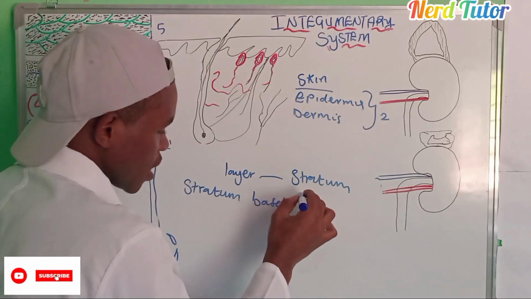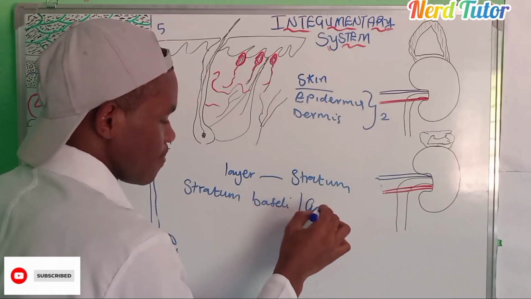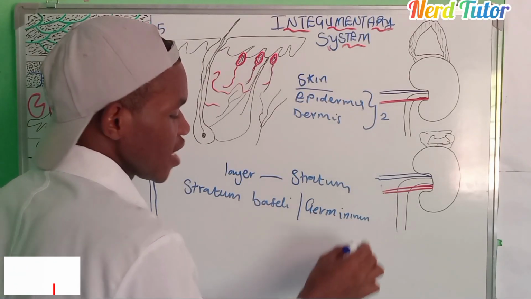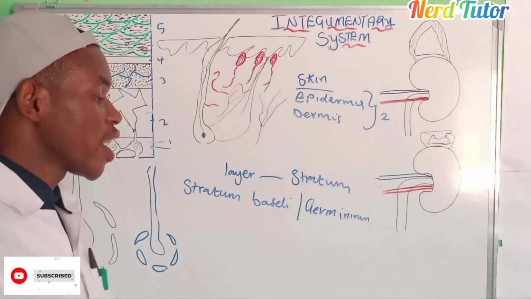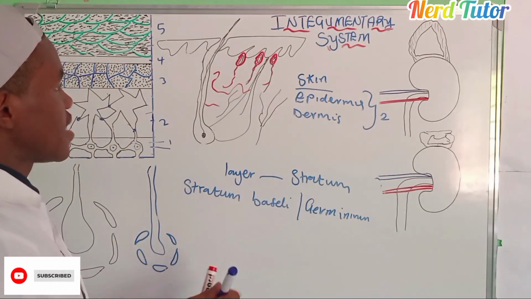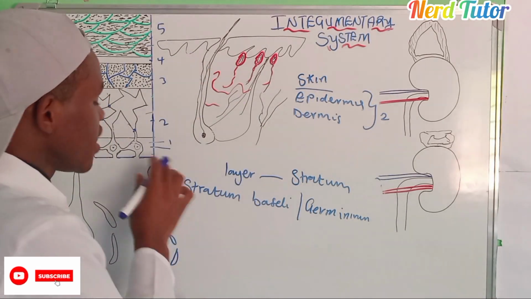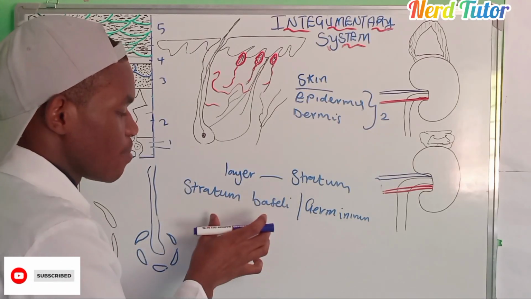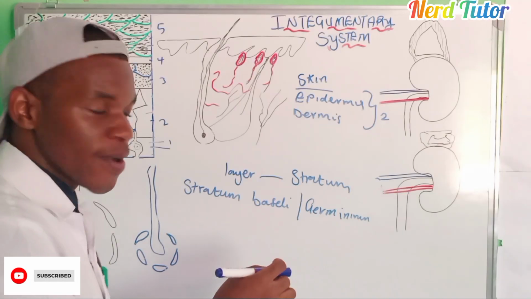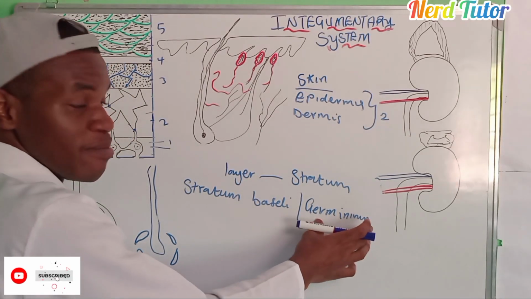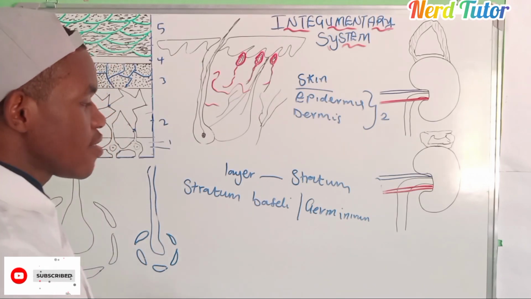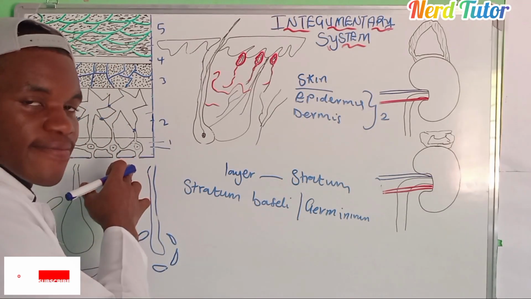The other name for stratum basale is germinativum. Just from the word germinate, this is where a lot of cells germinate from. So the cells that the epidermis has germinate from this same stratum basale, or stratum germinativum. This is the other name, germinativum, meaning germinating. The cells are germinating from here.